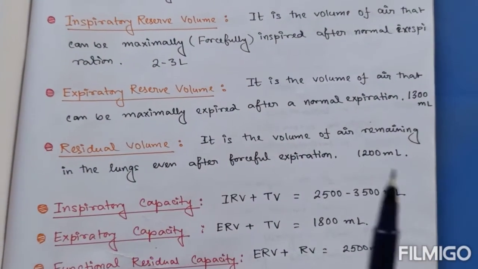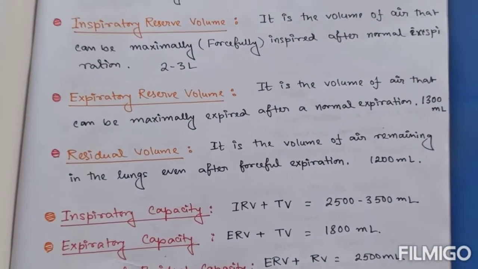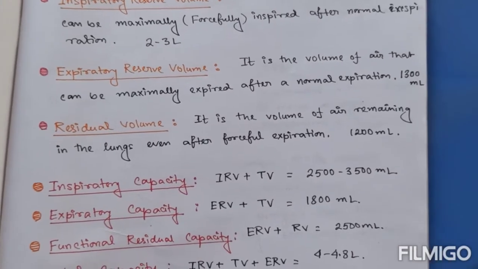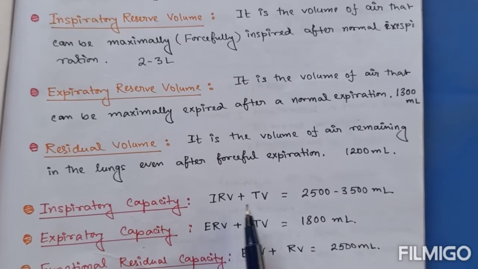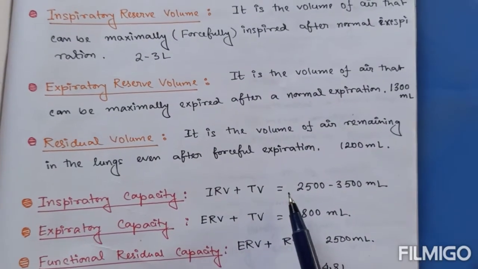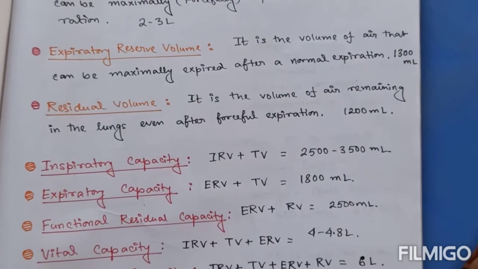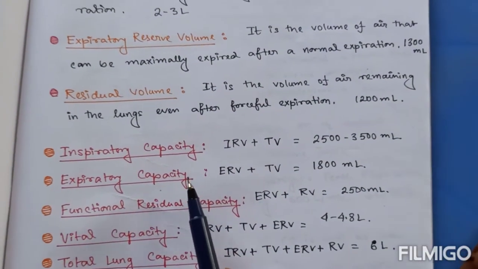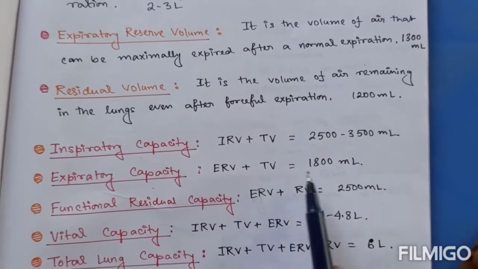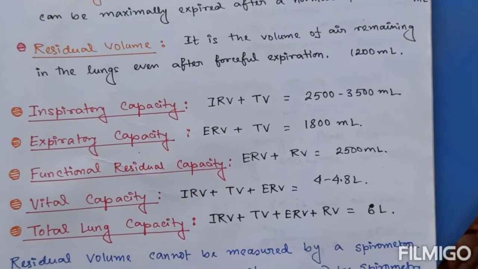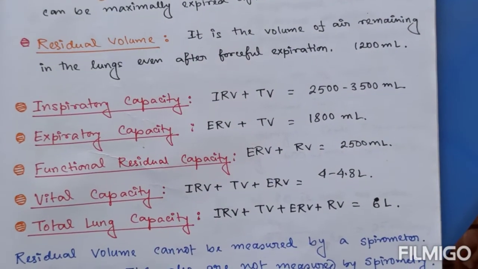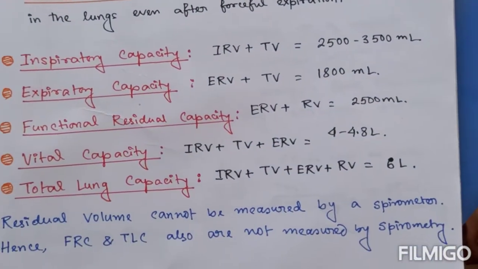Now the capacities. As stated already, capacity is the sum of more than one volumes. Inspiratory capacity is the summation of inspiratory reserve volume with tidal volume, and it is approximately 2.5 to 3.5 liter. Expiratory capacity, similarly, is ERV plus TV, it is 1800 ml. Functional residual capacity is ERV plus residual volume, it is 2.5 liter.